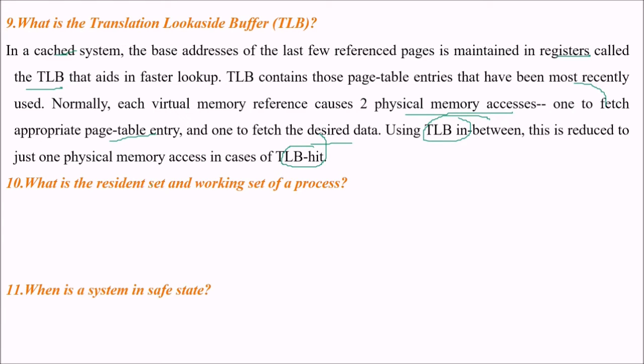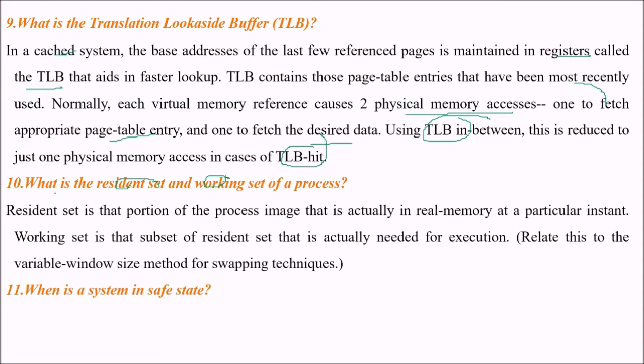What is the resident set and working set of a process? Resident set is that portion of the process image that is actually in real memory at a particular instant, while working set is the subset of the resident set that is actually needed for execution. You can relate this to the variable window size method for swapping techniques.